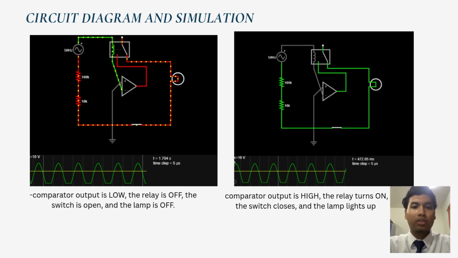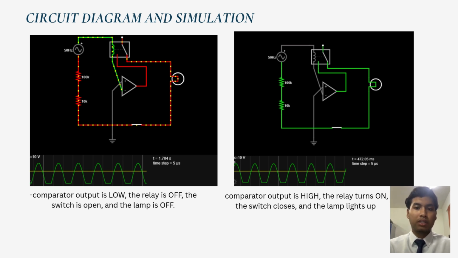This situation simulates daylight, where the LDR receives light and its resistance drops, causing the voltage to decrease. The output is high, positive, indicating that it is above 0 volt most of the time. The relay is energized, the switch closed, and the lamp turns on. All the wires turn green, showing positive voltage and current flow throughout the circuit.